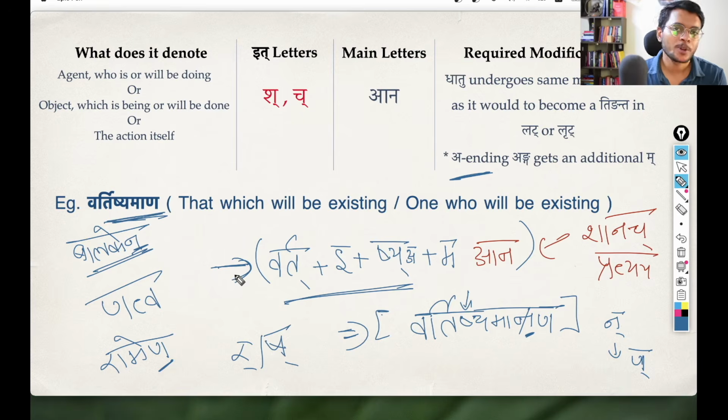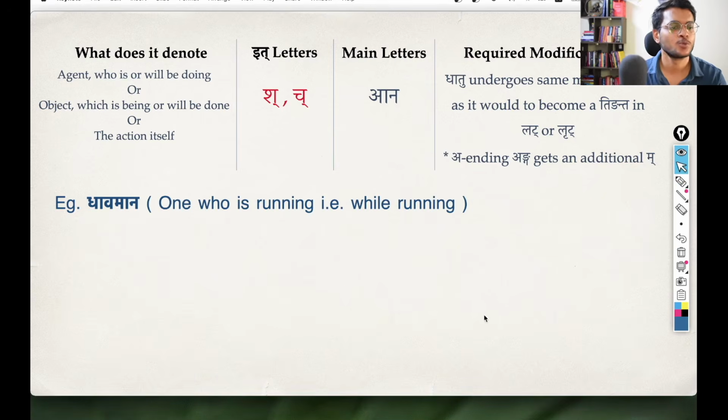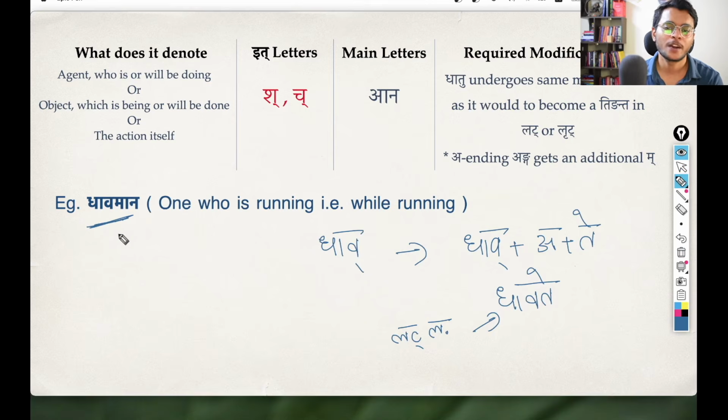And what is the meaning of this pratipadika? The meaning of this pratipadika is same as lrit lakara prathama purush ekvachanam, that one who will be existing, that which will be existing in the future tense. Okay, so I hope this entire mechanism is clear. Now let us move on and take another example. So now we have this pratipadika dhavamana. Dhavamana is one who is running or someone while running. Okay. And again, the dhatu here is dhav dhatu. The sense this pratipadika is making is the same sense the lat lakara prathama purush ekvachanam form will make. Okay. Basically, it is a replacement of lat lakara.